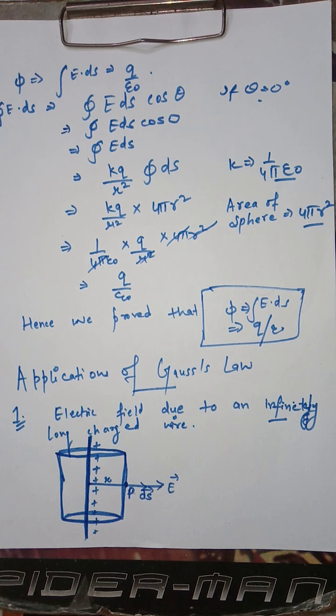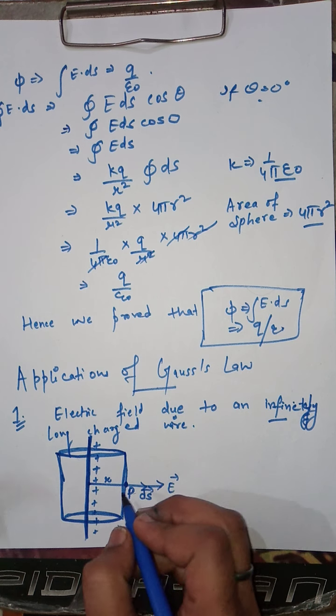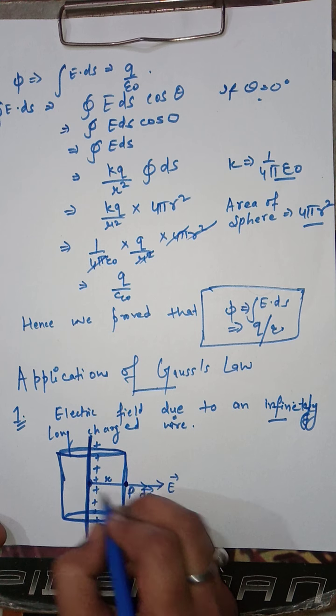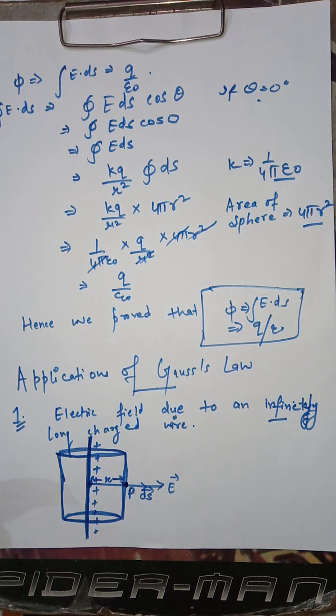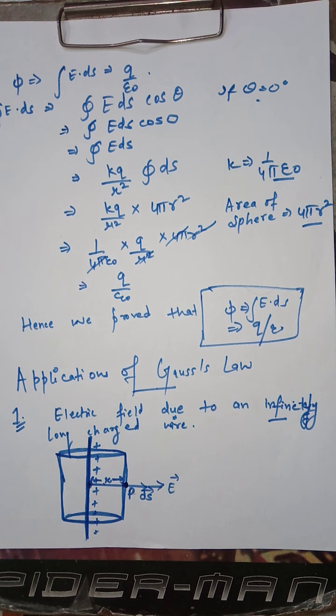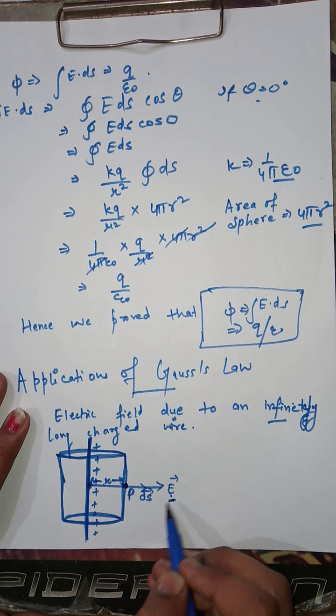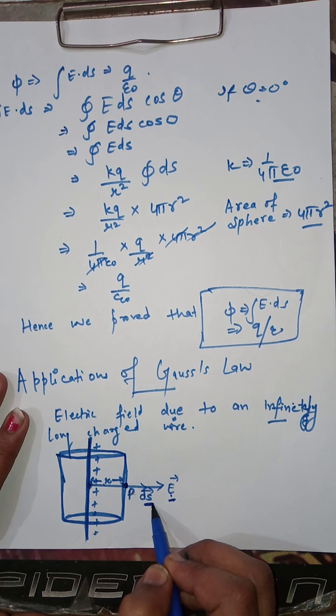This is our cylindrical Gaussian surface. Now, moving ahead, let this be a point P. The distance from this point to this point is R. This is the direction of electric field E, and this is also the direction of the area element vector ds.